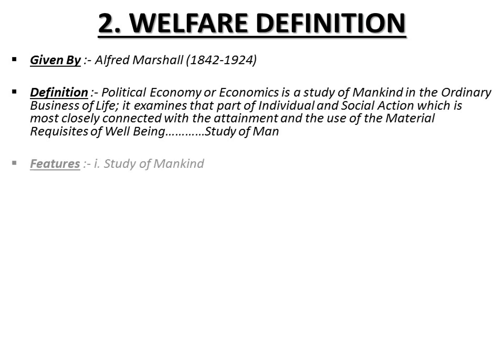The first feature of Marshall's definition is study of mankind. What does it say? That Marshall placed primary emphasis on the study of mankind. He says that no doubt both mankind and wealth are very important. He believed that wealth is not an end by itself but only a means to human welfare. So according to Marshall, it is the study of man which occupies the central place in the study of economics and not the wealth. The second feature of this definition is a study of ordinary business of life.